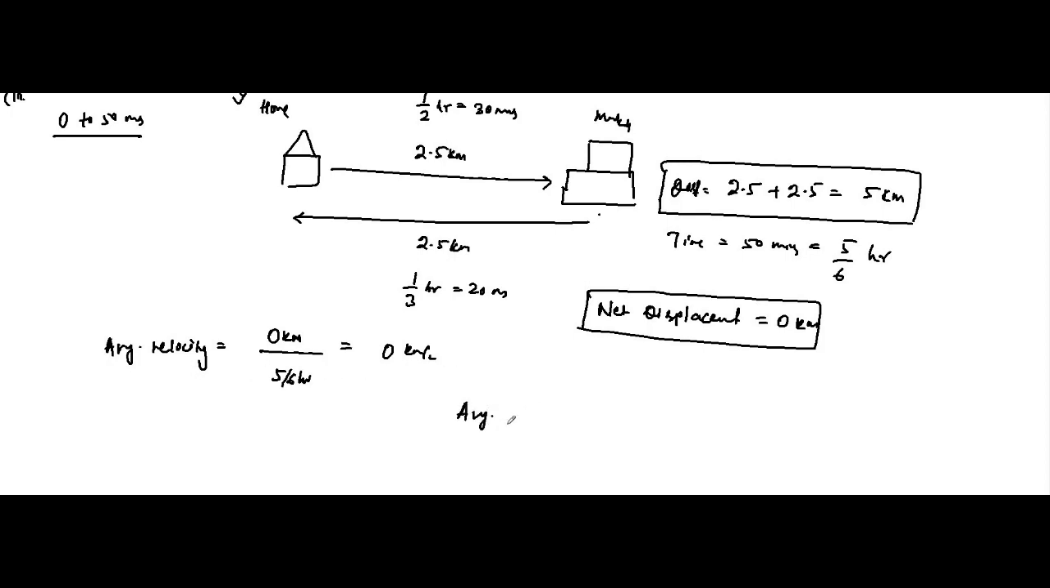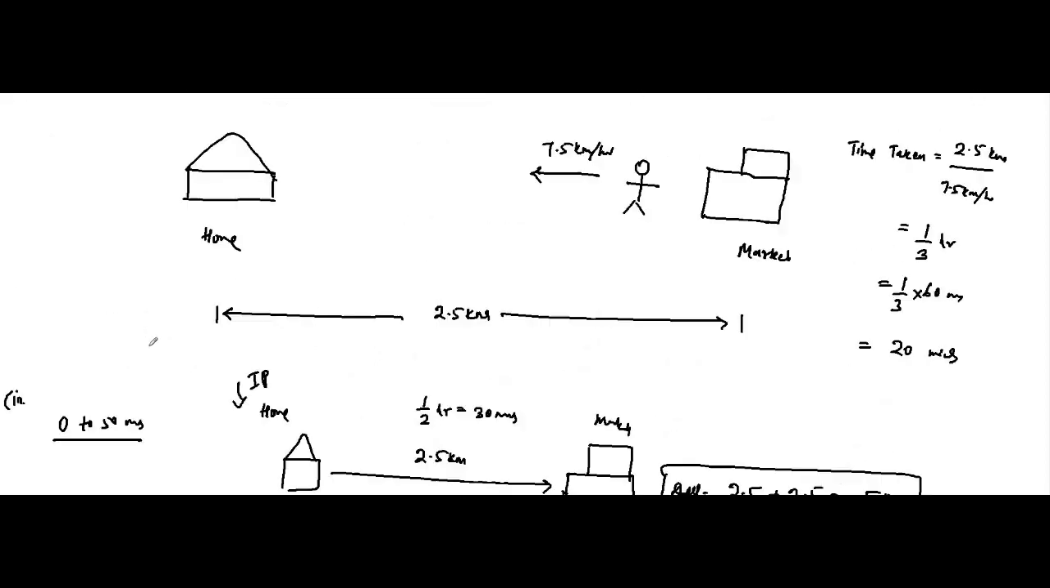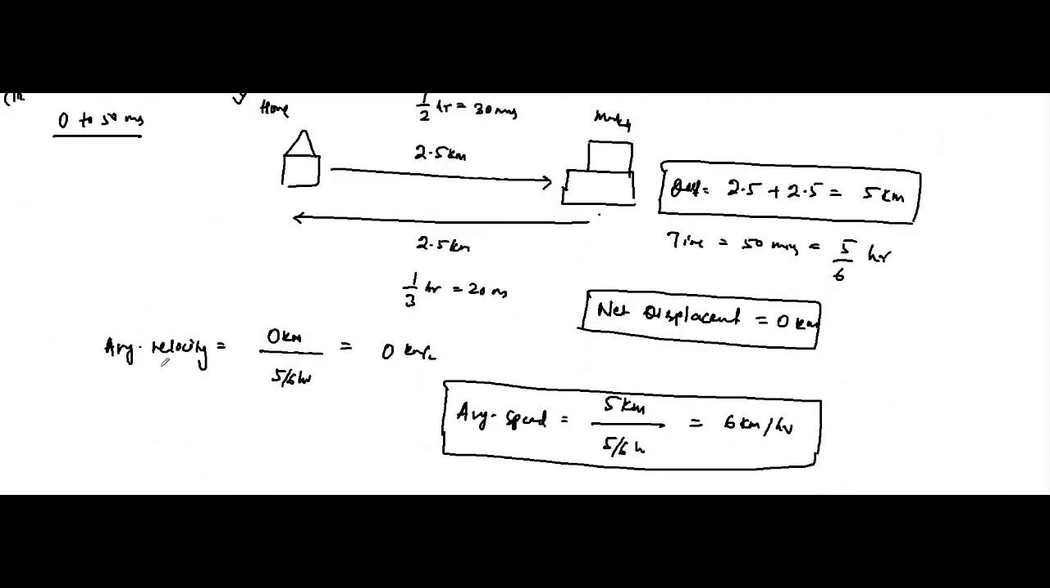Average speed is the total distance covered, which is 5 kilometers, divided by total time, which is 5 by 6 hours, which is equal to 6 kilometers per hour in the phase 0 to 50 minutes. So here we are considering the total 0 to 50 minutes phase. Okay, average velocity is this much.